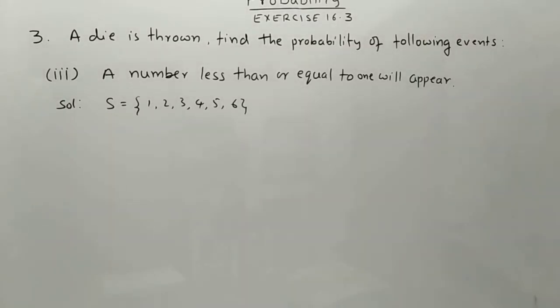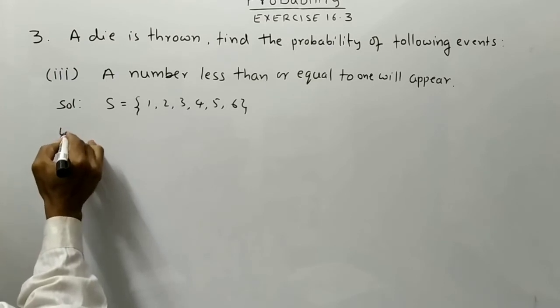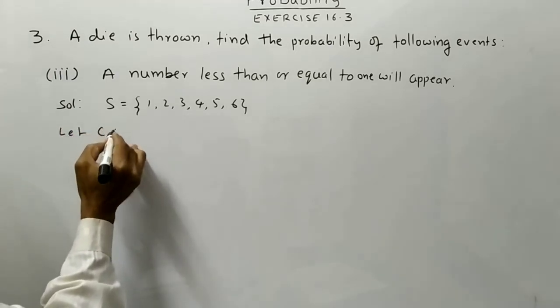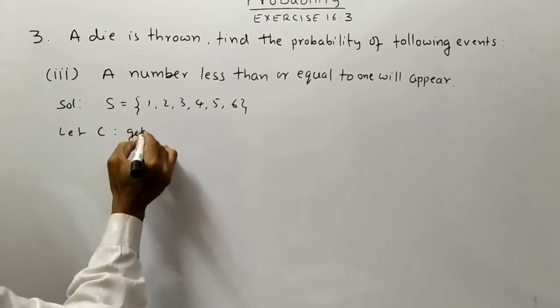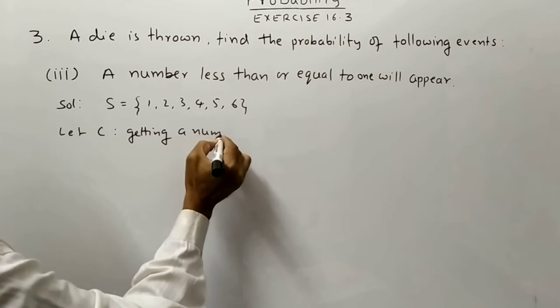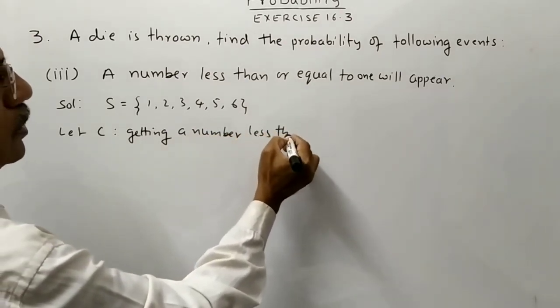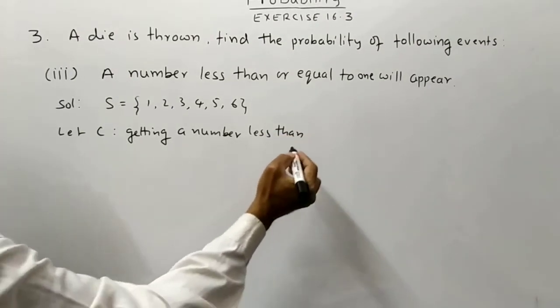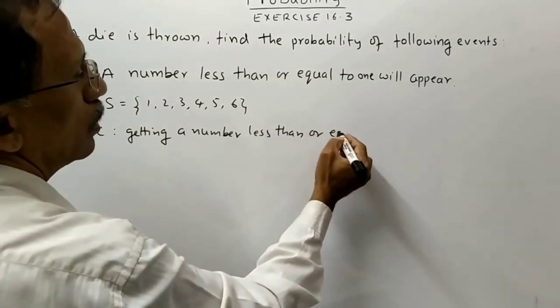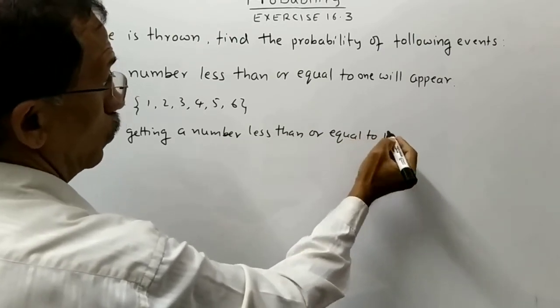Third one, a number less than or equal to 1 will appear. Let C be the event of getting a number less than or equal to 1.